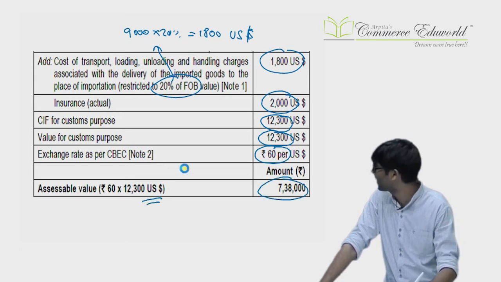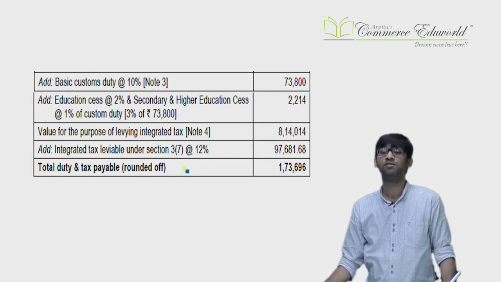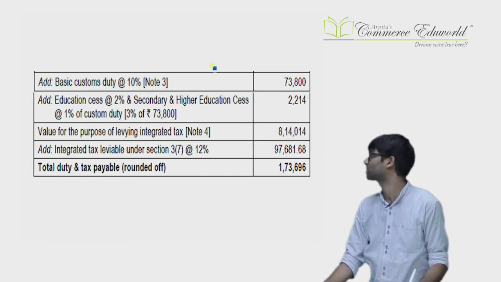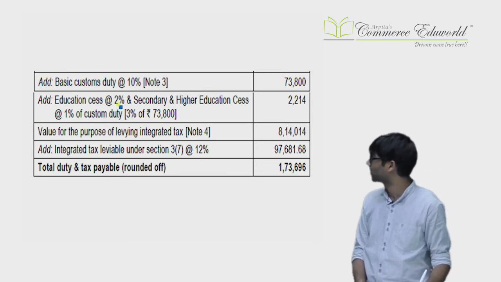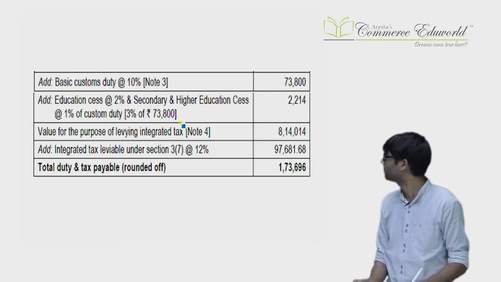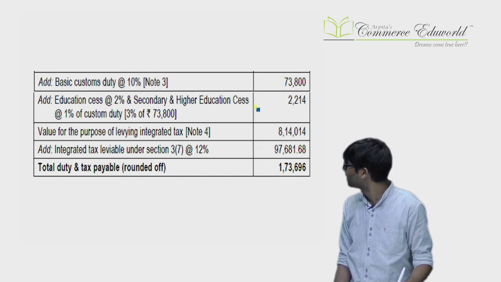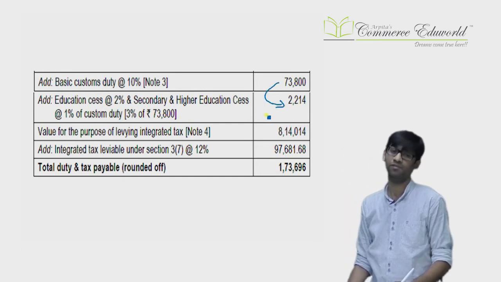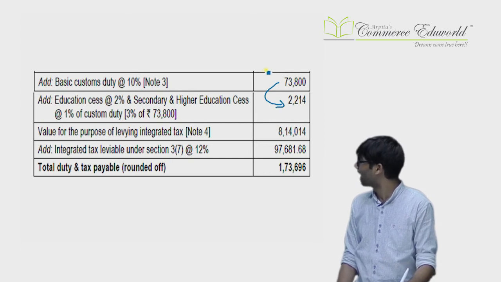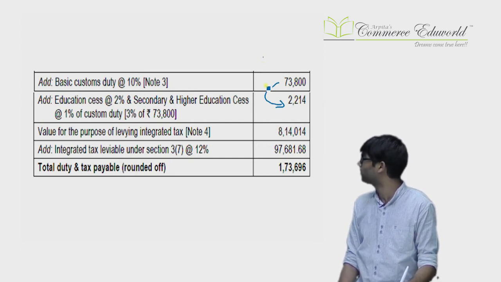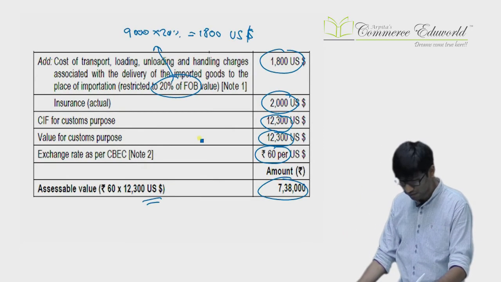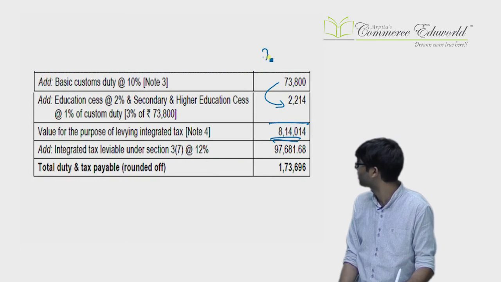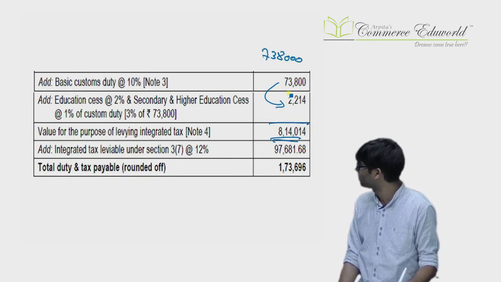Once you get the value in rupees, you will calculate the customs duty. So how is the custom duty calculated? First basic custom duty is calculated, given rate was 10%, so 10% of the value. Then education cess is 2% and 1% respectively, so 3% education cess is calculated on the custom duty. Then after doing that, you add the base value plus the basic custom duty plus education cess, you get the total. What you have added is the base value. Base value is 7,38,000.